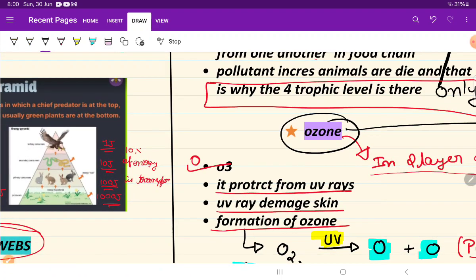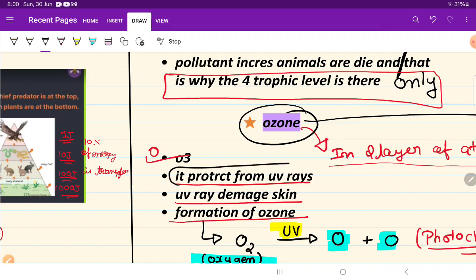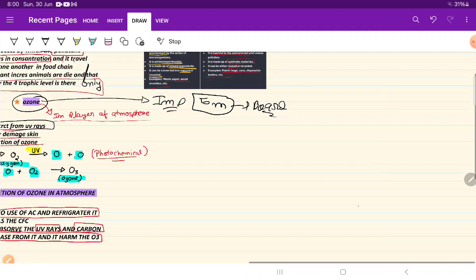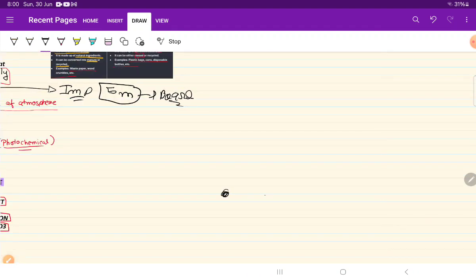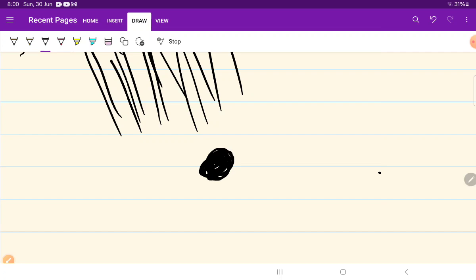Now let's see some important points. It is the O3 molecule. It protects us from UV rays. That means here is the earth and the sun is giving constant UV rays, which are very harmful to us. They burn our skin and affect our eyes also.